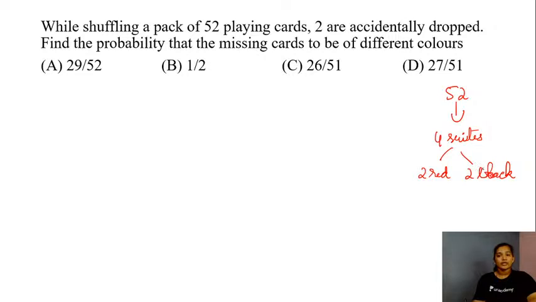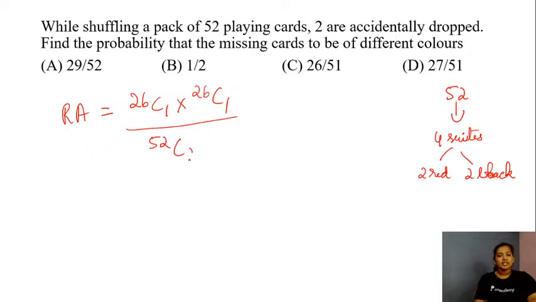You would do it in 26 C1 ways, right? So the required answer here, you would pick one card from each, in 26 C1 into 26 C1. That is one out of the red and one out of the black. The total number of ways of choosing 2 cards from your pack of 52 would be 52 C2. So this will give you the required answer, students: 26 into 26 divided by 52 C2.